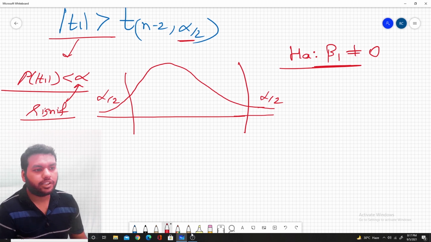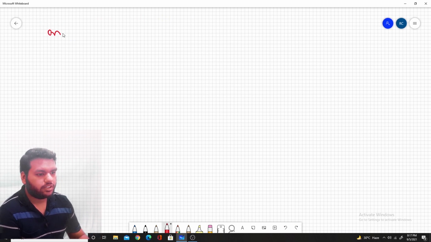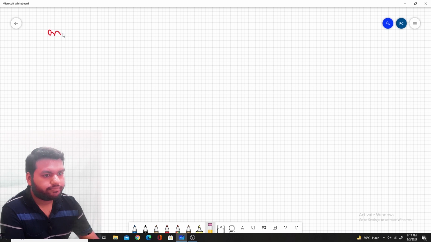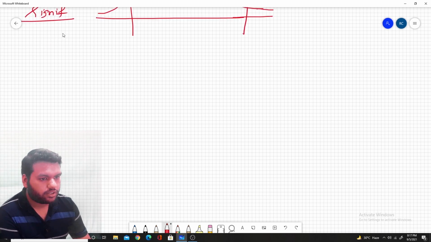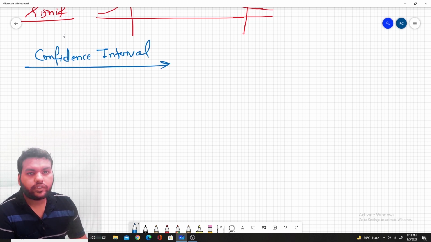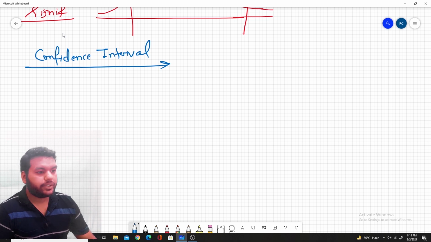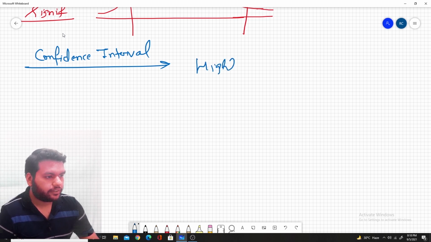Another thing I spoke about is the confidence interval. So similarly, for the confidence interval, if the error does not follow the normal distribution, then we do not have the bell-shaped curve, we have a highly skewed distribution.